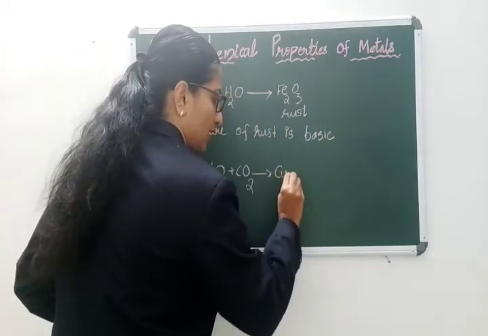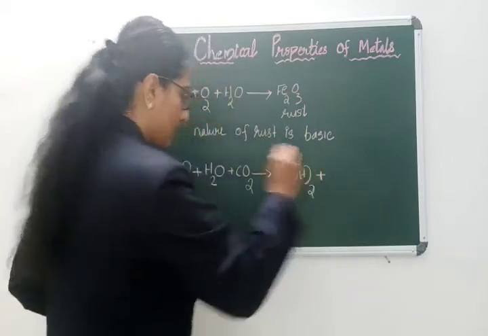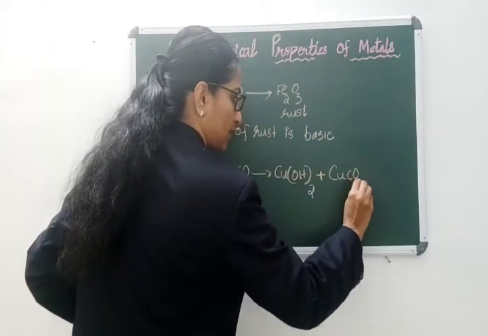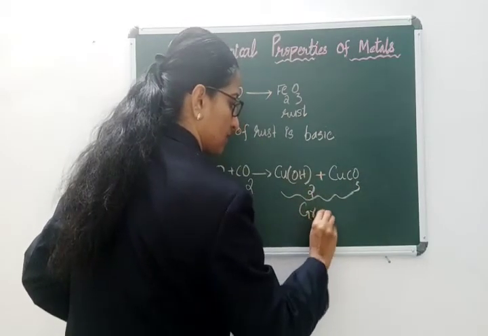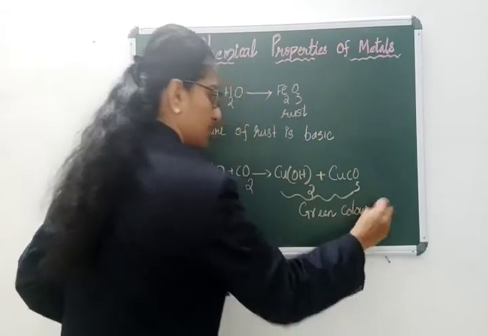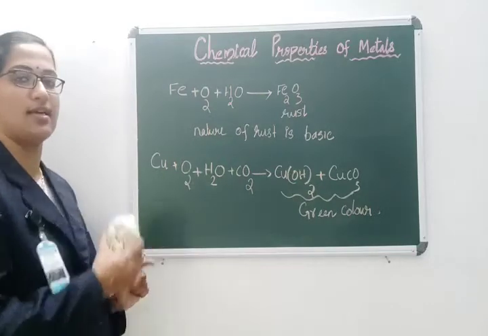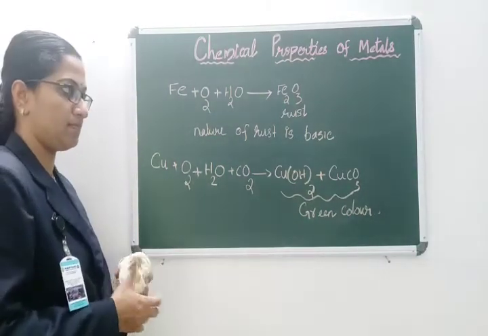The copper is converted into copper hydroxide and copper carbonate. This is the reason for the green color. This is a very important activity in your textbook, and you have to remember it.